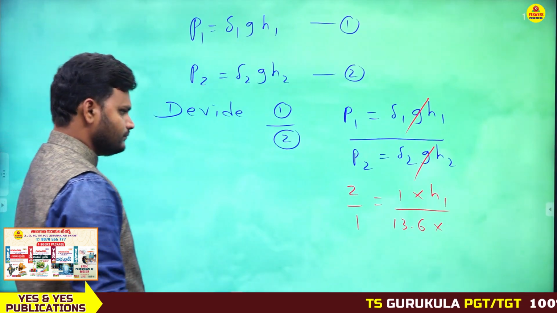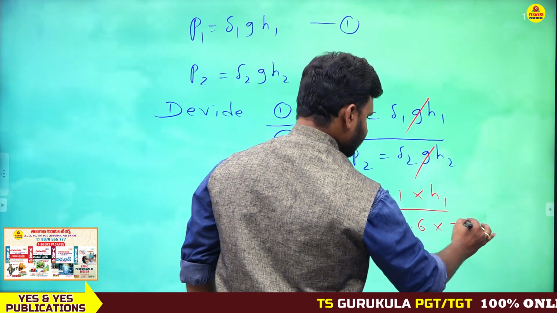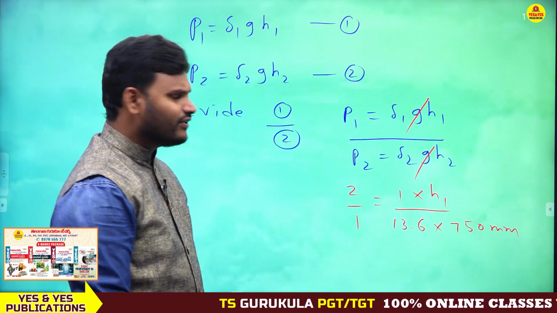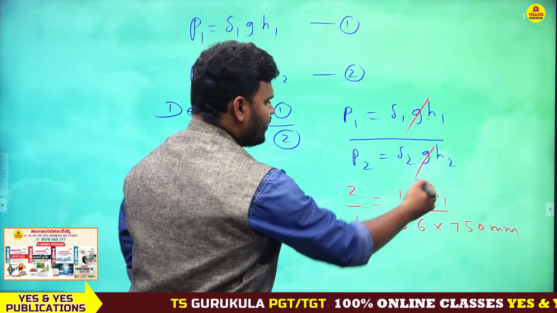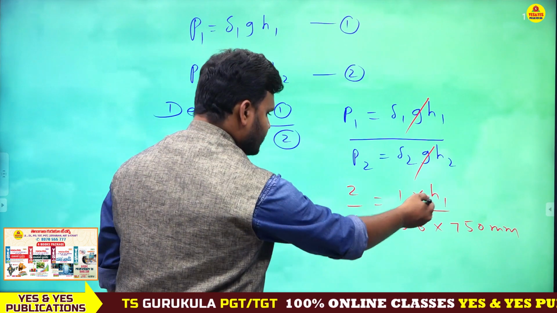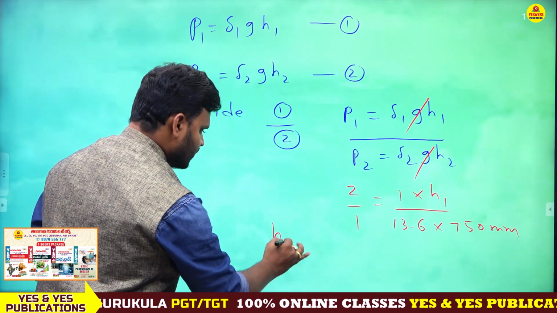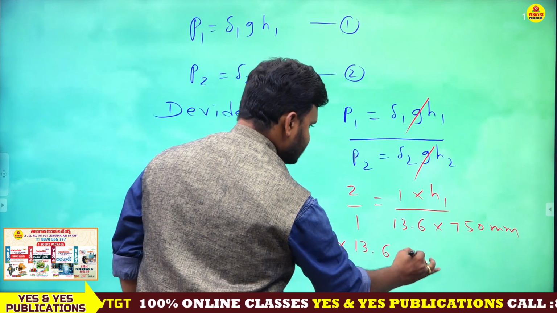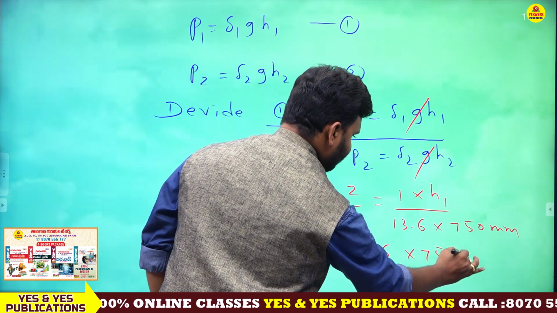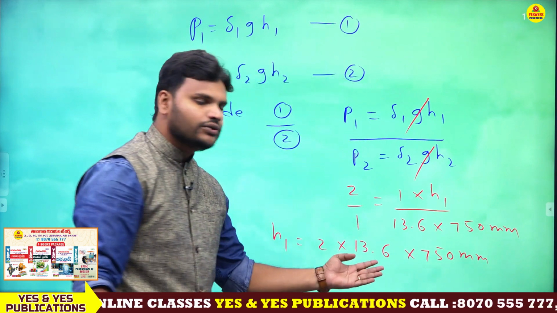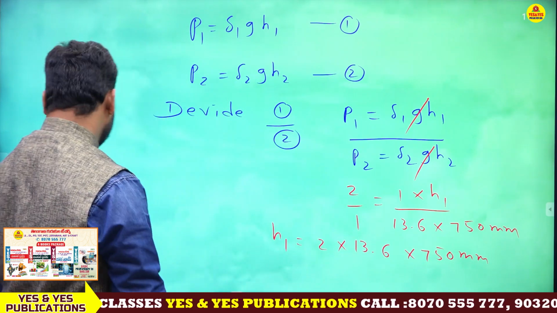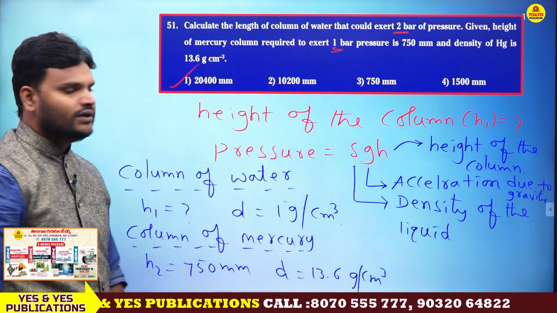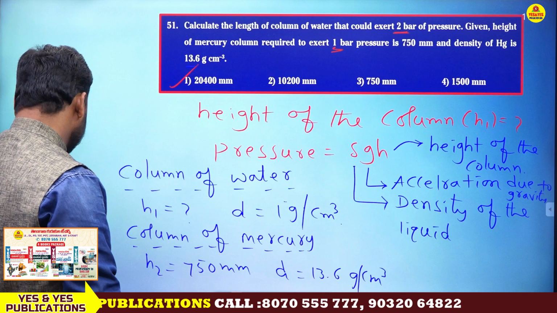Just do a cross multiplication, then you will get the answer. 1 into h1 is h1 only. That equals 2 into 13.6 into 750 mm. Just do the multiplication and you will get this answer, 20,400 mm.